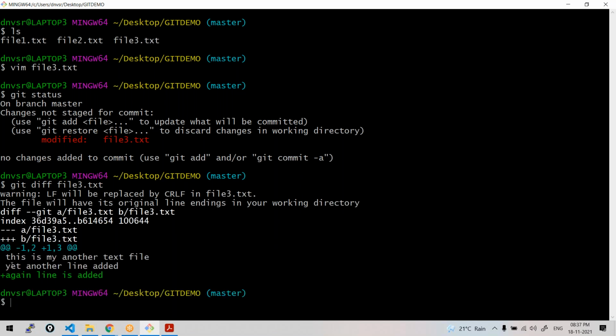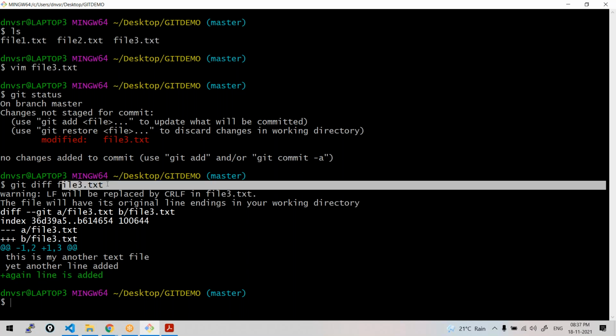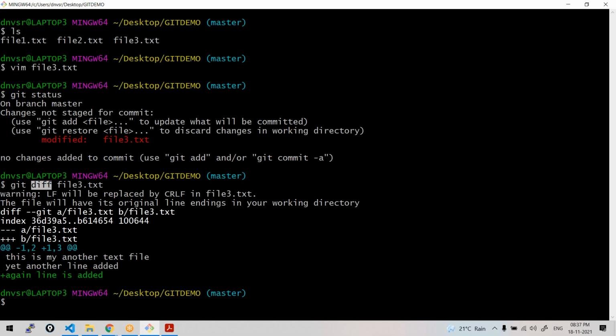Can you see that? Which are unstaged? It will show you here with the plus symbol. Can you see the plus symbol before the third line? The third line is also in green color, right? It is an unstaged change. So you can see the unstaged changes with git diff file3. Diff can be used in multiple ways. It can be used to see the differences between branches and all. We'll talk about those things also as we go along. So the diff command will tell you the unstaged changes.